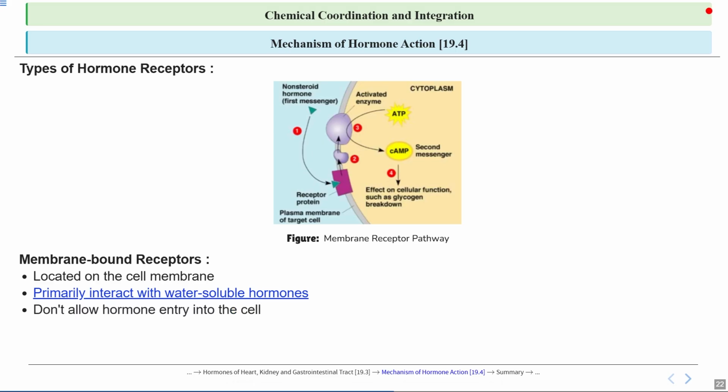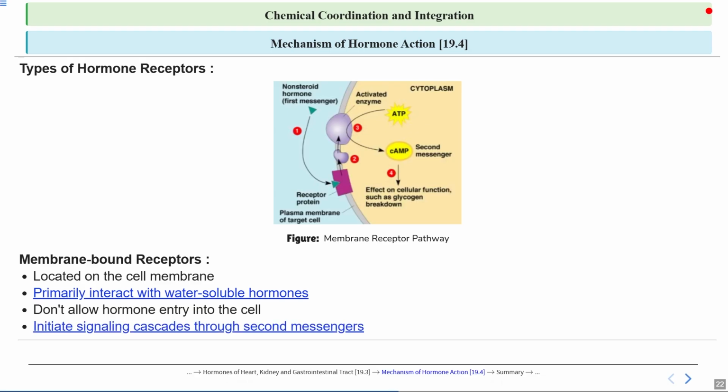mechanism. Don't allow hormone entry to the cell. Initiate signaling cascades through second messengers. So when a cell receives a signal like a hormone or growth factor, it starts a chain reaction inside the cell called a signaling cascade.